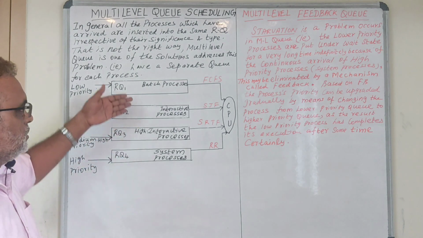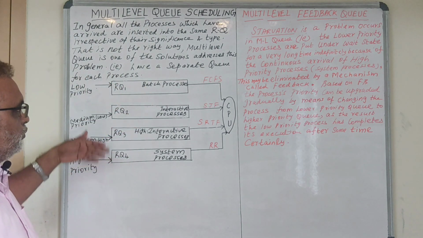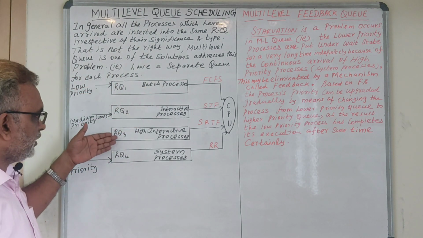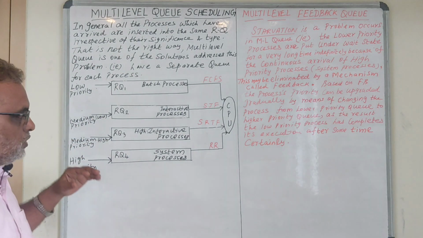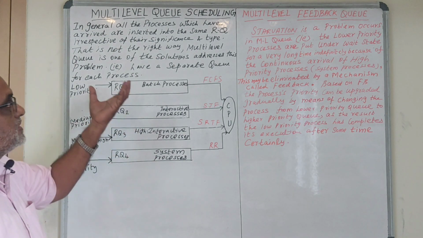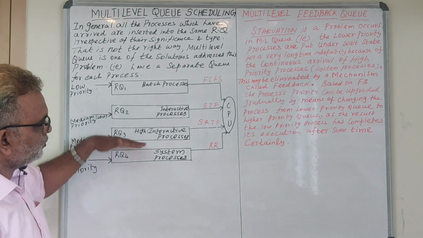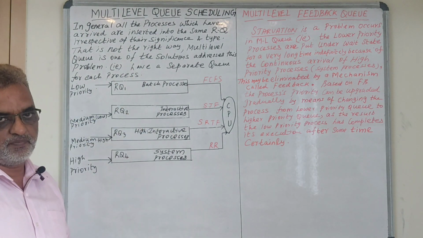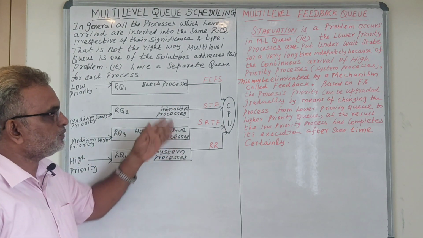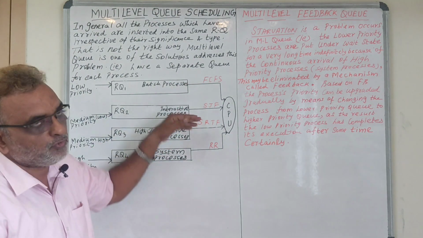Here we have 4 queues, that is ready queue 1, ready queue 2, ready queue 3, ready queue 4. So in multi-level queue scheduling, we have different queues for different types of processes, and these different queues may follow different scheduling policies.